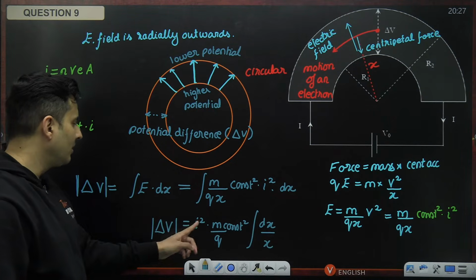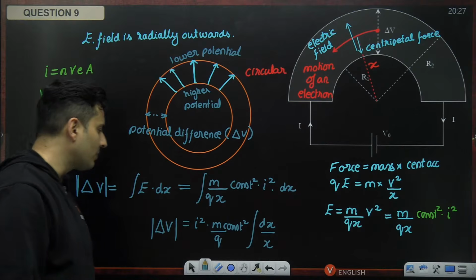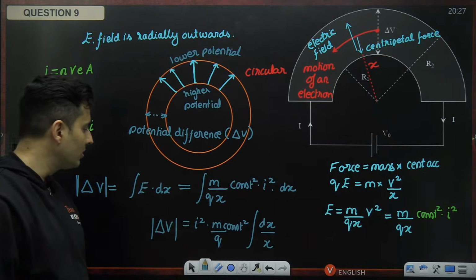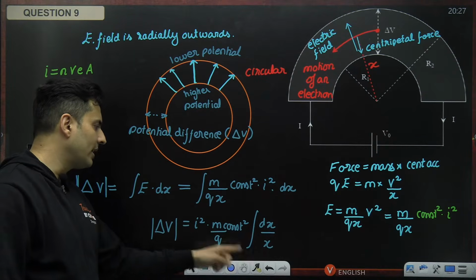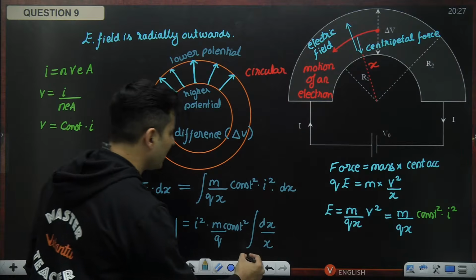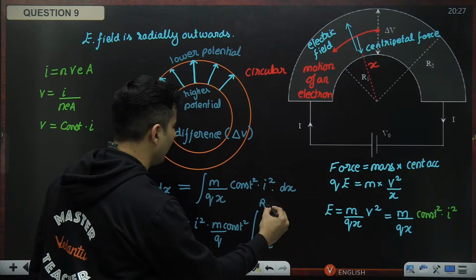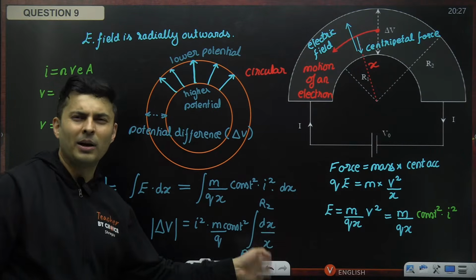I am just interested in what the voltage is proportional to. It is proportional to mass, inversely proportional to charge, also directly proportional to current square. This integration we can easily do. This will be from R1 to R2. So it will become log of R2 by R1.